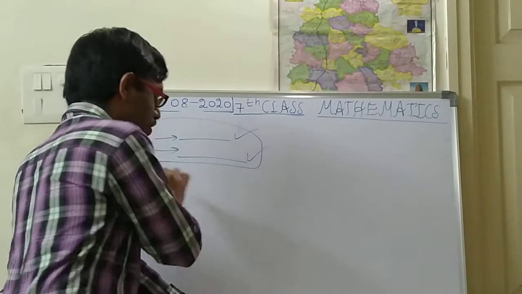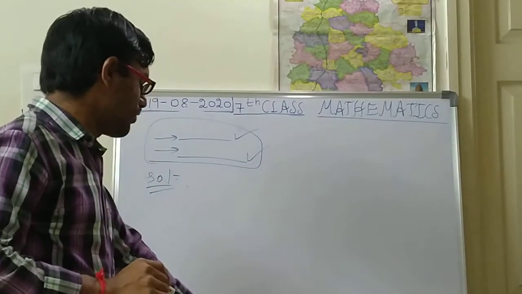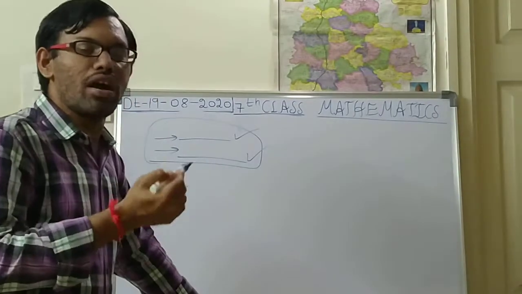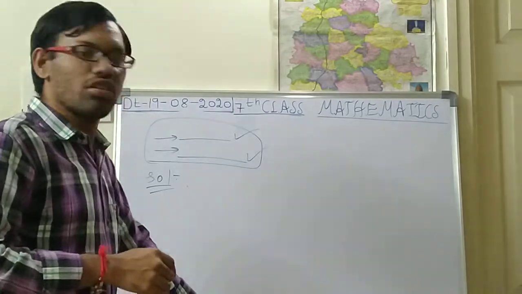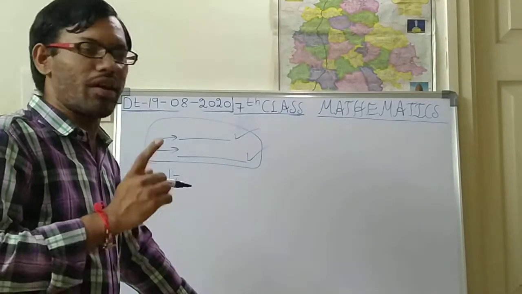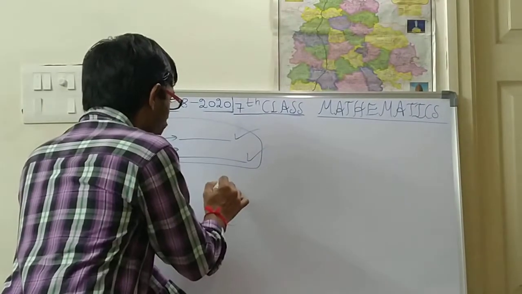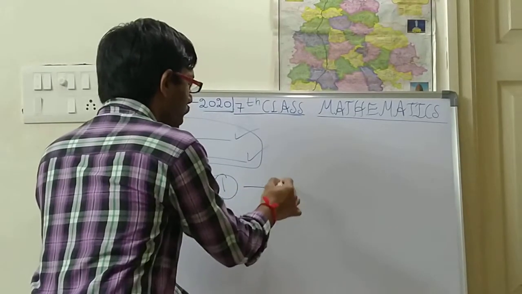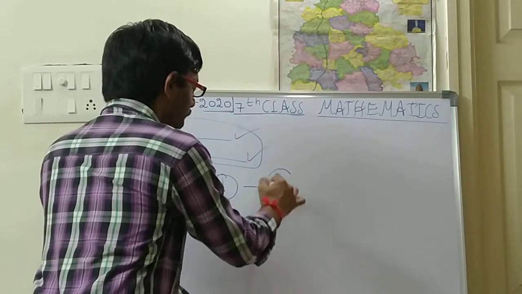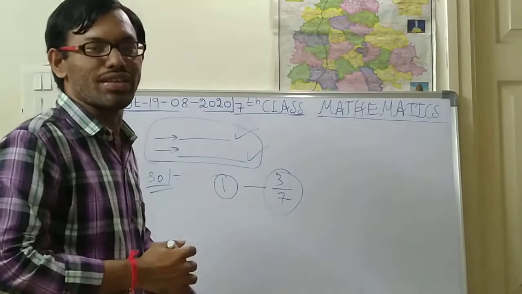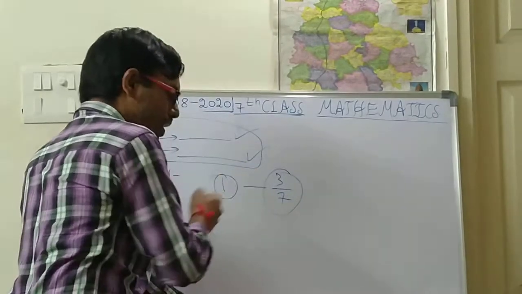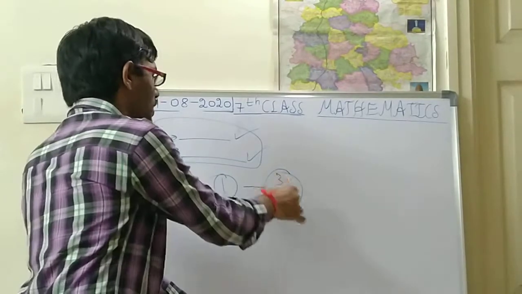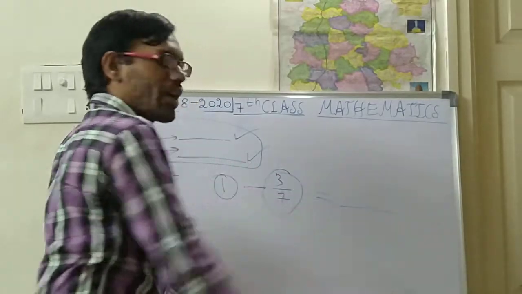So what is the solution? Here, Rajesh completes 3/7 part of his homework. Some of you students might have done this: your homework has one total part, and you subtracted Rajesh's part, that is 1 minus 3/7, subtracting the fractions.